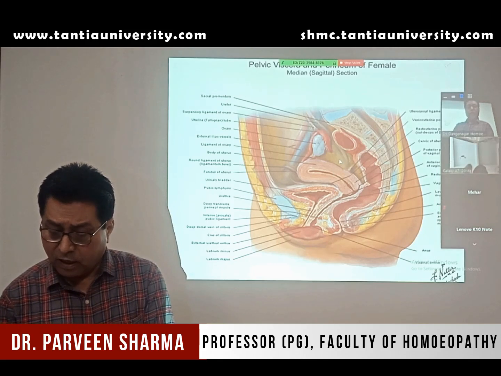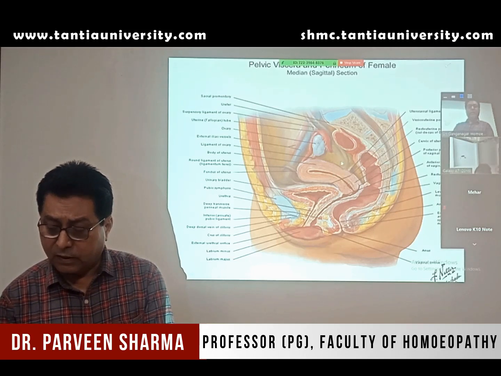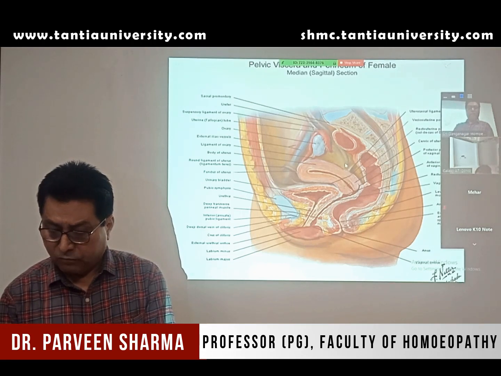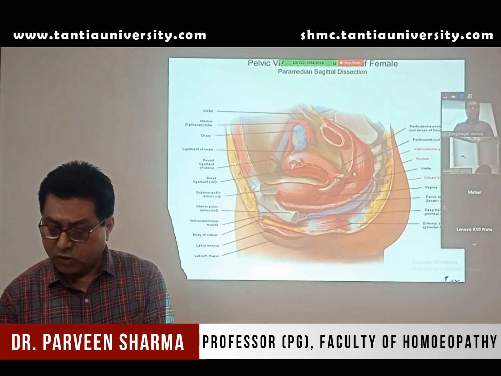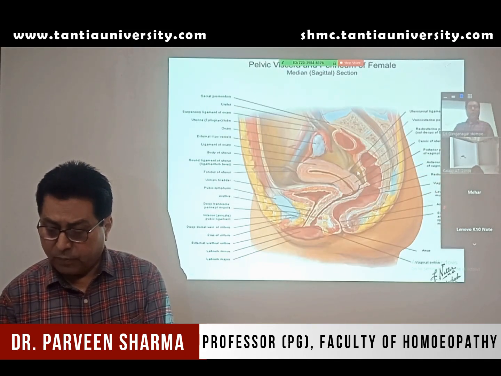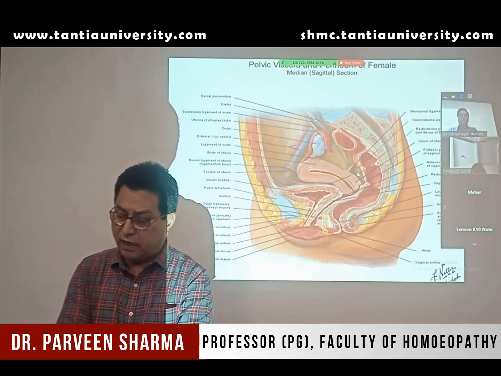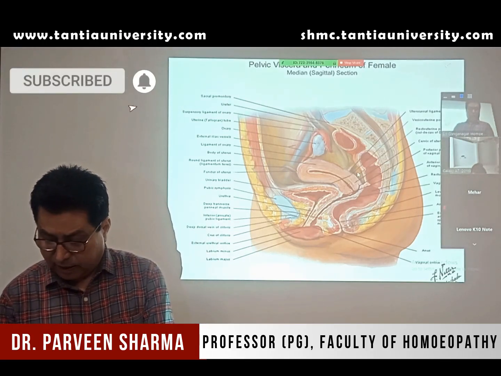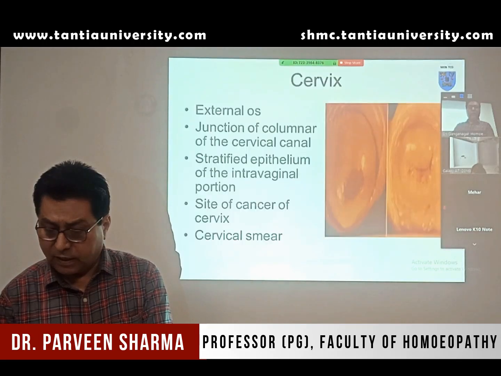Then posteriorly, the uterus is related to the terminal part of the ileum. Along with that, there is the sigmoid colon, and lower down the cervix is related posteriorly to the rectum. And here you have the pouch of Douglas. So these are the anterior and posterior relations. Laterally, if you remember, I have explained the lateral relations.